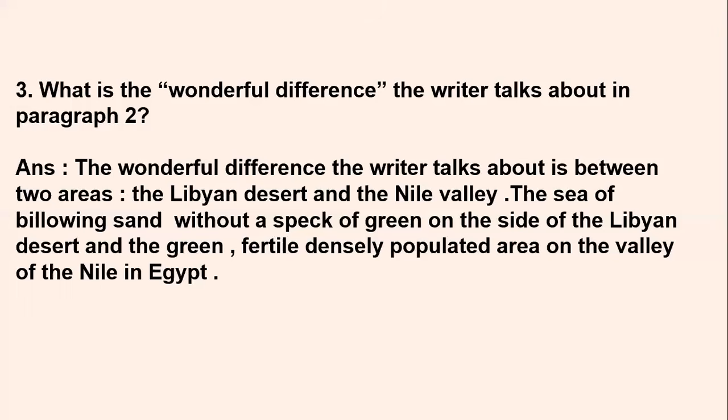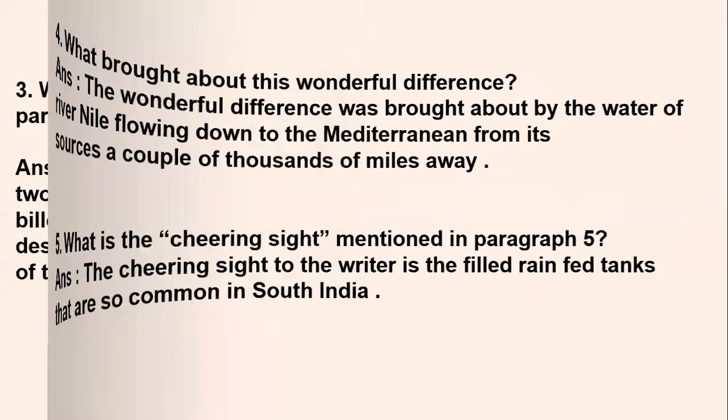And that is on the side of the Libyan desert. On the other side he could see a green, fertile, densely populated area, full of greenery and thick forest, and that is on the valley of the Nile in Egypt, because the river Nile flows from there. So this is the wonderful difference: just standing in between, he sees two very different things. That is why he has mentioned the wonderful difference. Thus you can write the answer like this, students. Okay, so let's move on to the next question.